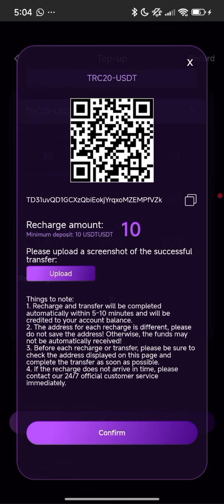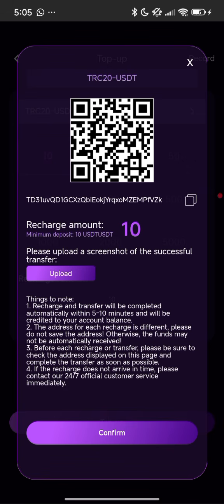Now once you click on top up, you can use your phone to scan this code, or you can simply copy it. Once you copy it, you can go over to your exchange wallet, whether Bybit, Binance, Trust Wallet, or any exchange you are using in making transfers of cryptocurrency. You now input this code. Go to your TRC20 and input this wallet address code here, and input $10 and make the transfer of $10.